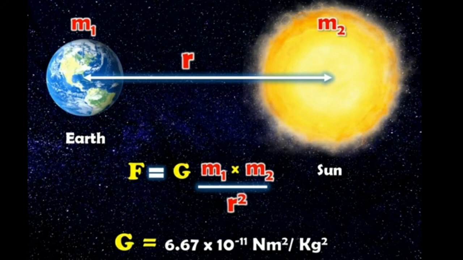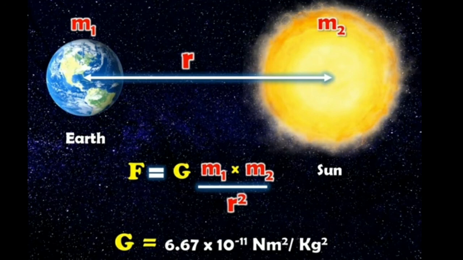From this equation, it can be seen that the value of G is the gravitational force acting between two unit masses kept at a unit distance away from each other. Thus, in SI unit, the value of G is equal to the gravitational force between two such masses. Understood, children?